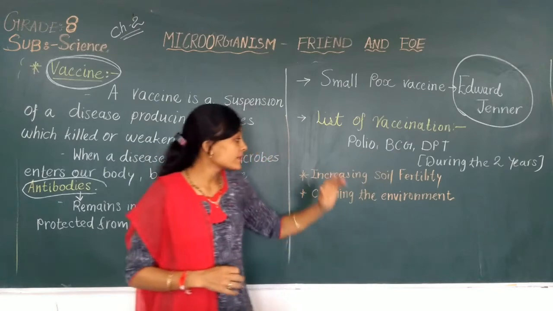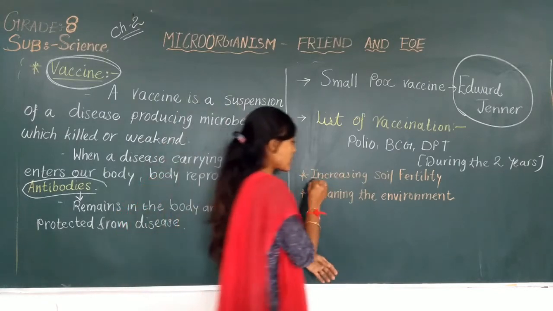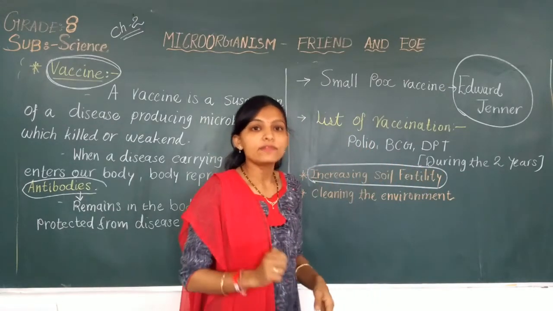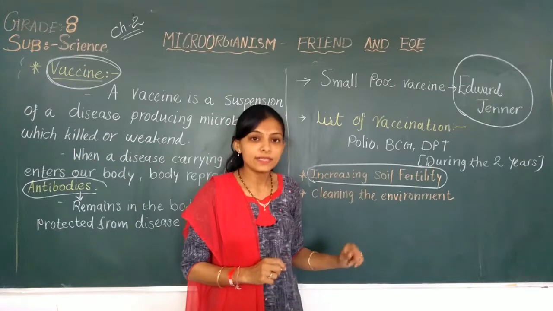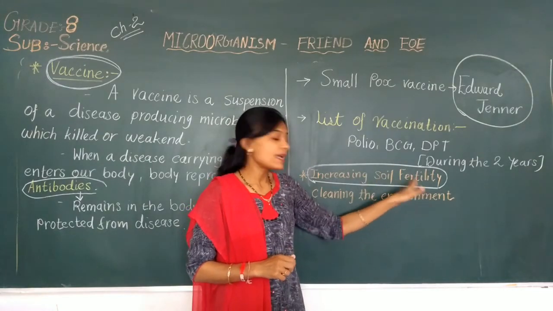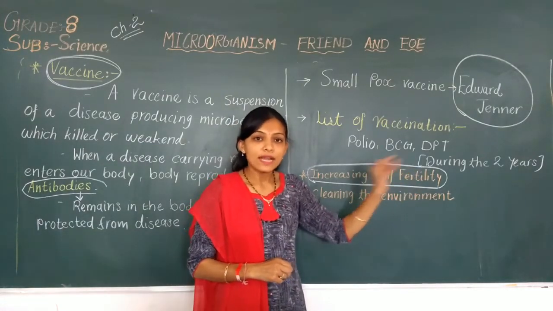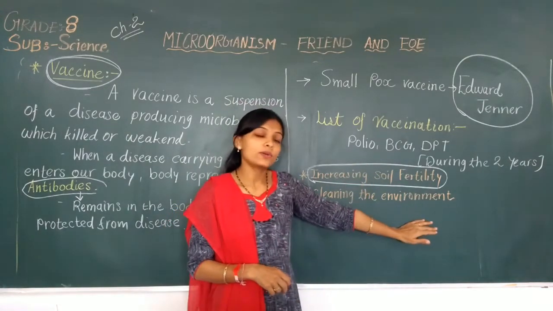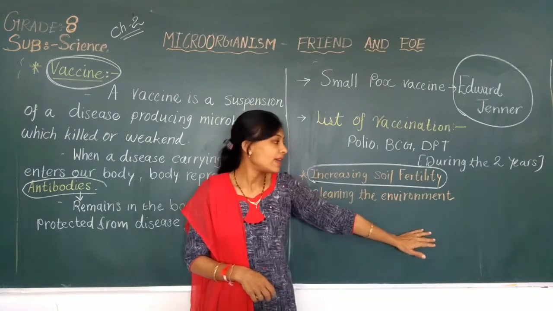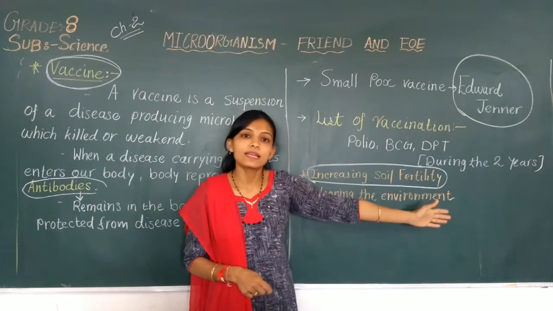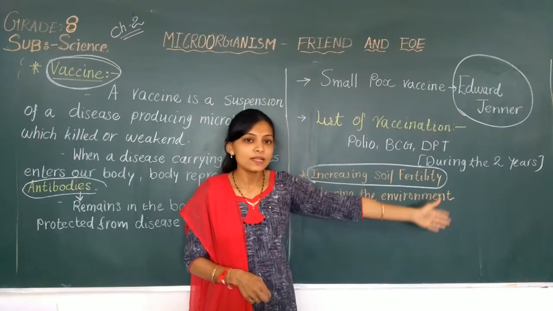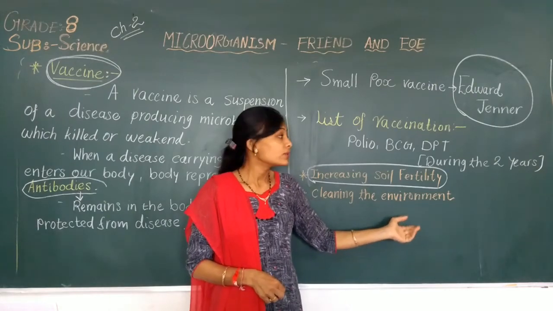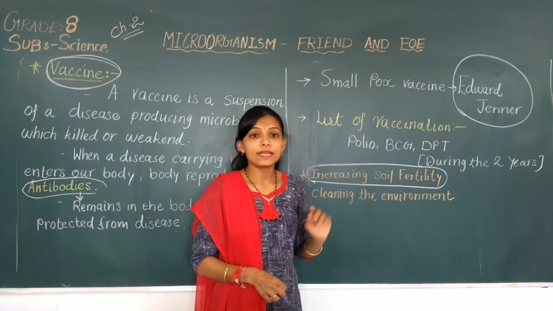Now microorganisms are also used to increase soil fertility, as we discussed in the first chapter, in the nitrogen fixation process. Rhizobium bacteria are helpful to the soil for nitrogen. That nitrogen is very useful to the plants. And the last use of microorganisms is cleaning the environment. Microorganisms are also useful in cleaning the environment, like the example of the earthworm. Earthworm is the friend of the farmer also. So friends, these are the uses of microorganisms.